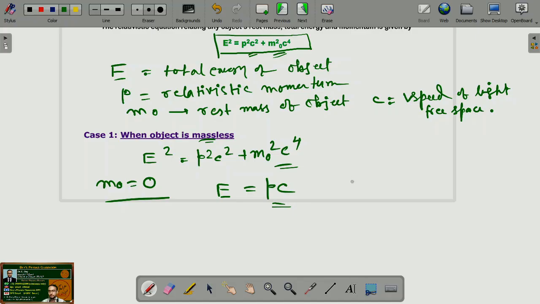Now what is such an example? A particle that has mass 0, or is massless, but has momentum.